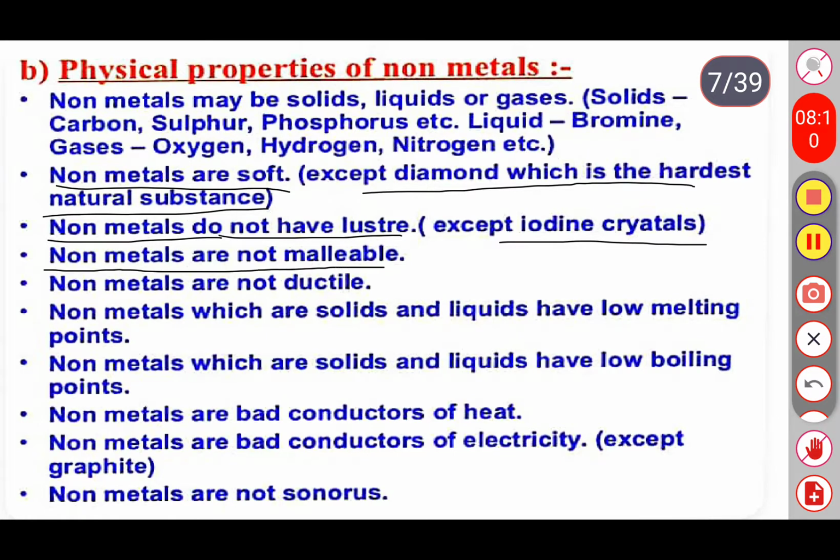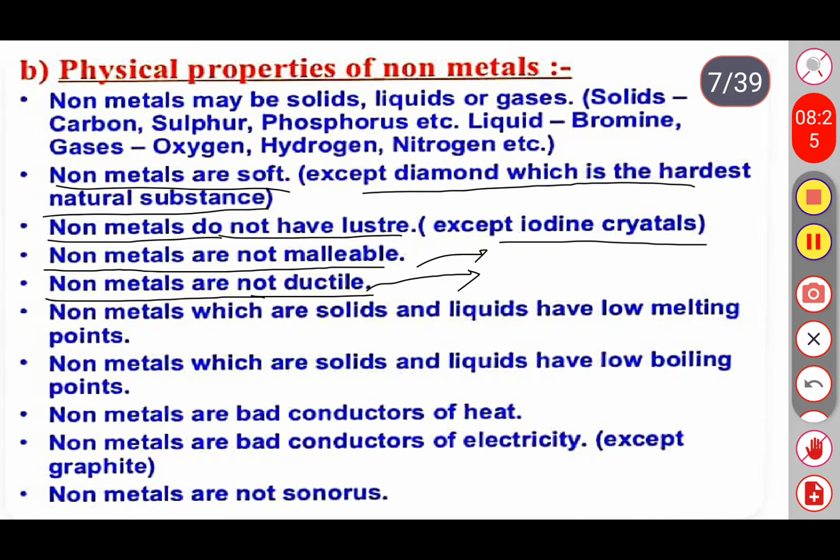Non-metals are non-malleable, and non-metals are not ductile. It means we cannot convert non-metals into sheets, or into thin wires.